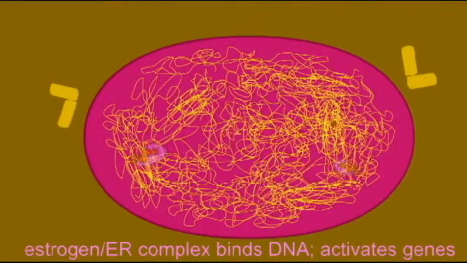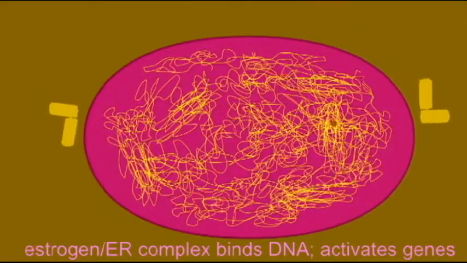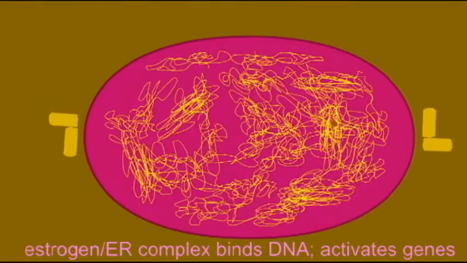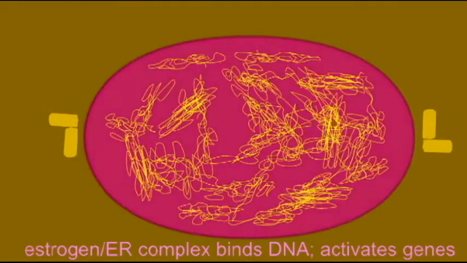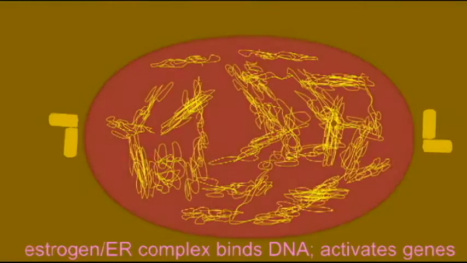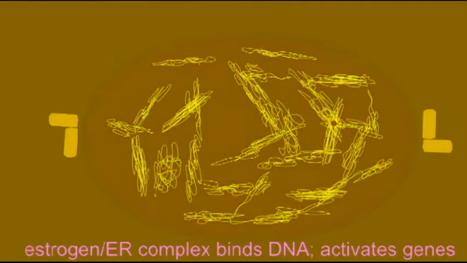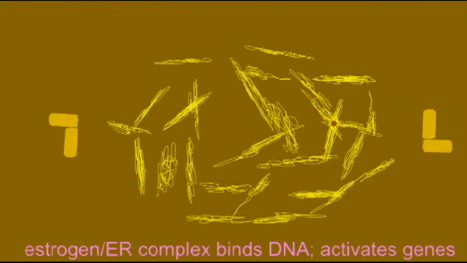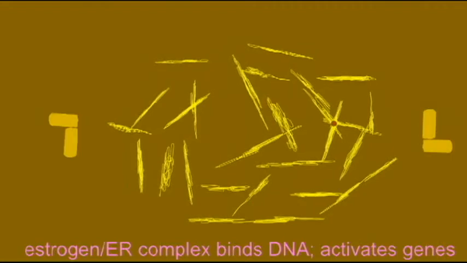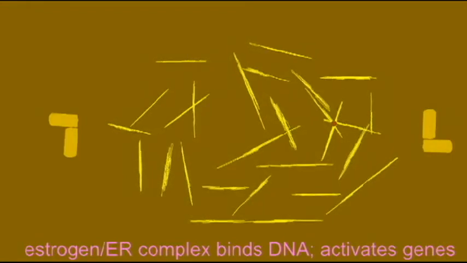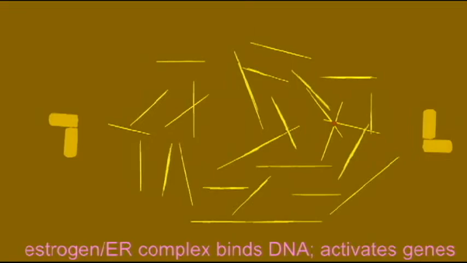genes. Human genes are off until they are turned on, and one of the primary ways of turning on a gene is to have the appropriate proteins bind to it. So thus estrogen bound to its receptor activates genes by physically binding to the DNA. Many of the proteins activated by estrogen promote cell division.